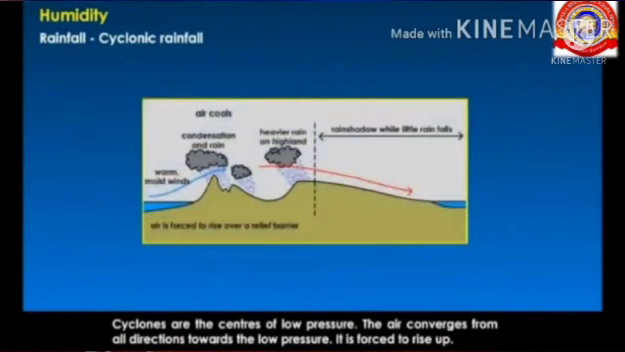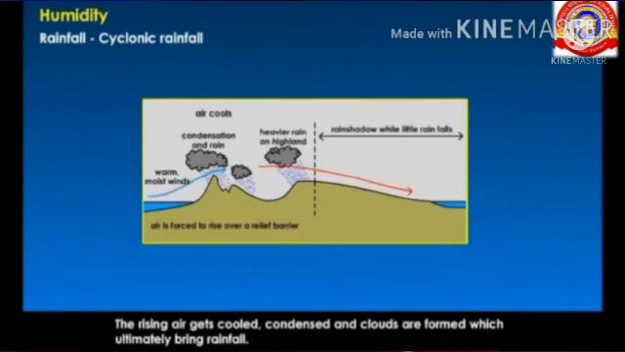Last one is cyclonic rainfall or frontal rainfall. Cyclones are the centers of low pressure. The air converges from all directions towards the low pressure. It is forced to rise up. The rising air gets cooled, condensed, and clouds are formed, which ultimately bring rainfall.